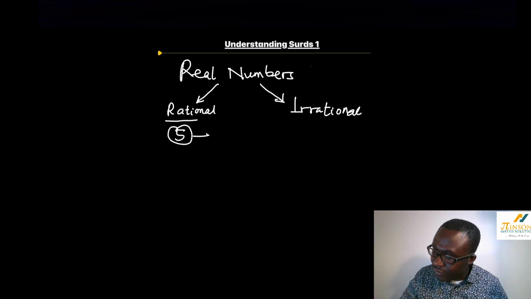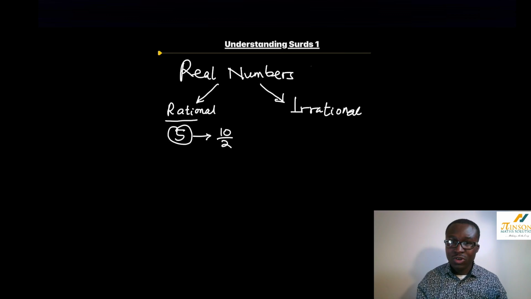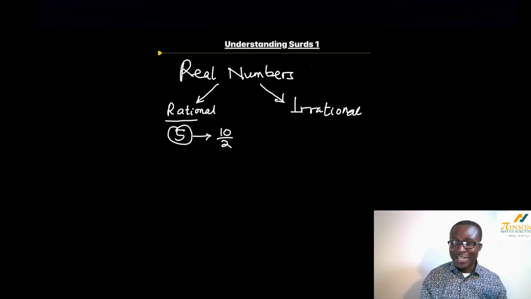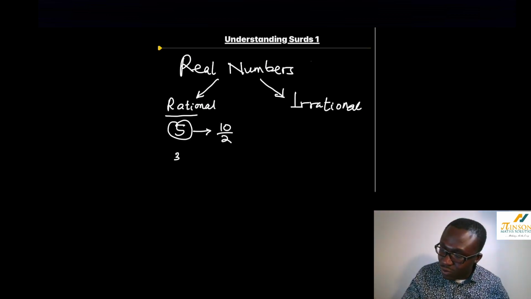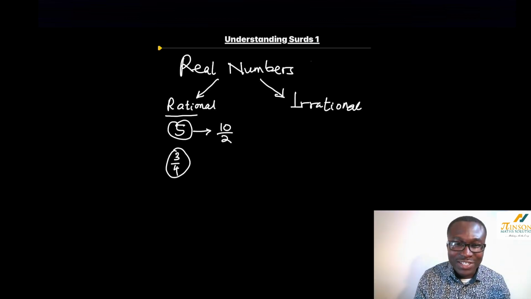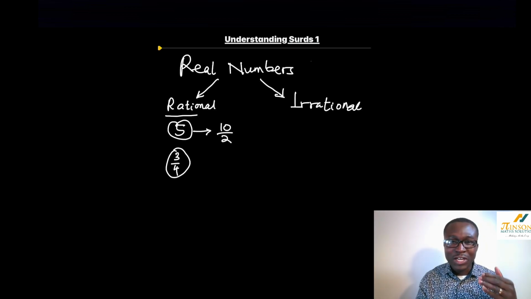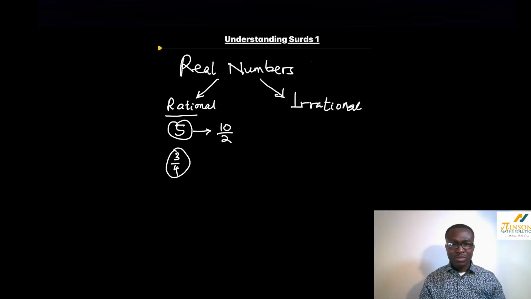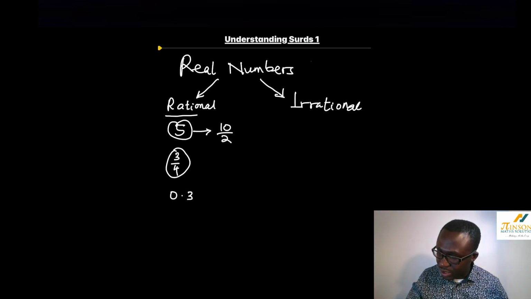We can write 5 as 10 over 2, or you can think of 15 over 3. That's also 5. Therefore, what that means is every whole number is a rational number. That's the first thing. The next thing we also need to realize is that fractions in themselves are rational numbers. So 3/4, for example, is a rational number. It's already a fraction. So as long as we can express that number as a fraction, we call it a rational number.